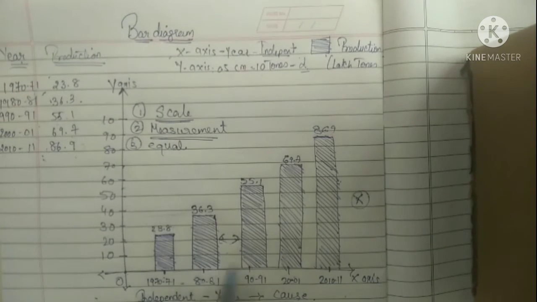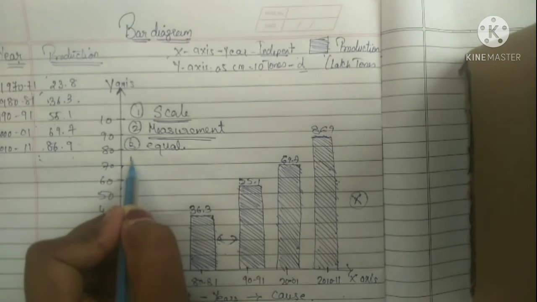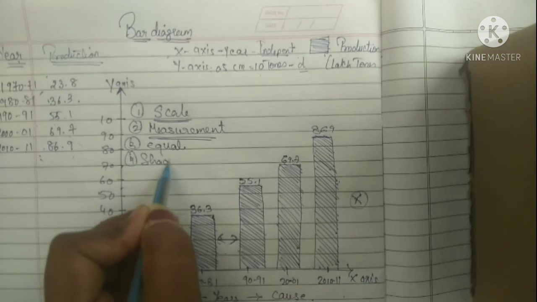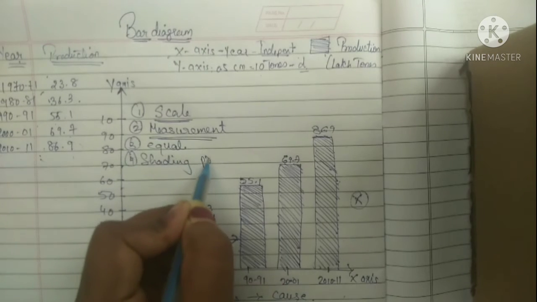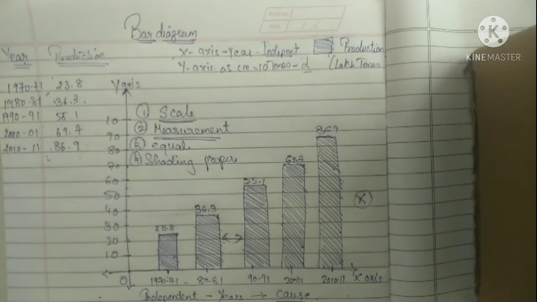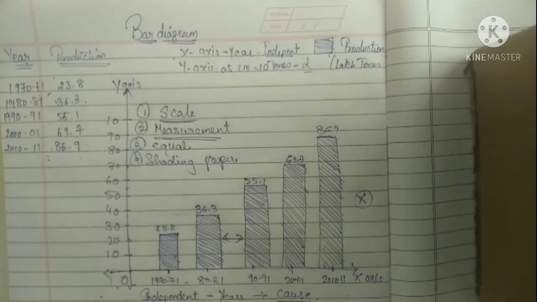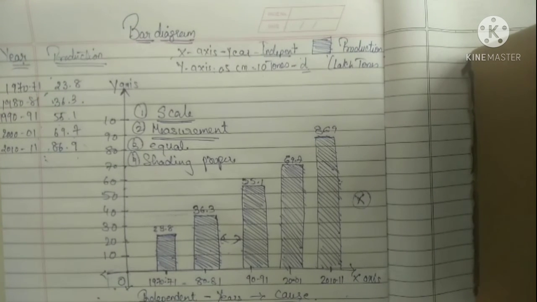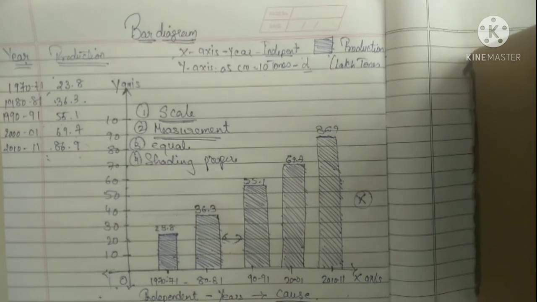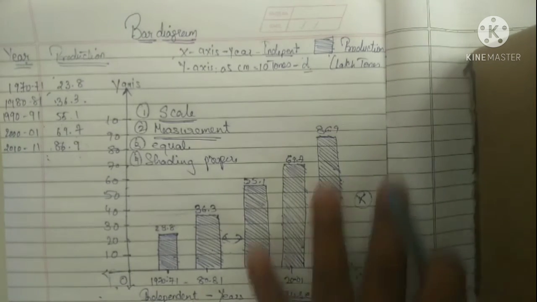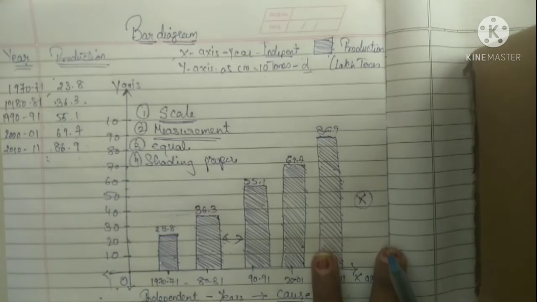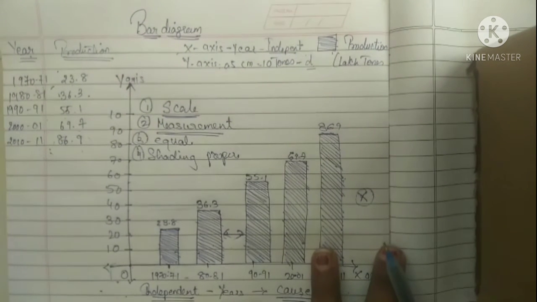Rather than that, the cutting must not come out. Shading must be in a proper manner. Shading in a proper way. So the four points, x-axis, y-axis and the point of origin must be maintained in a very proper manner. So you must keep all these things in mind while you are drawing a bar diagram. So here we are completing the bar diagram. So let us see the further portion of the chapter.